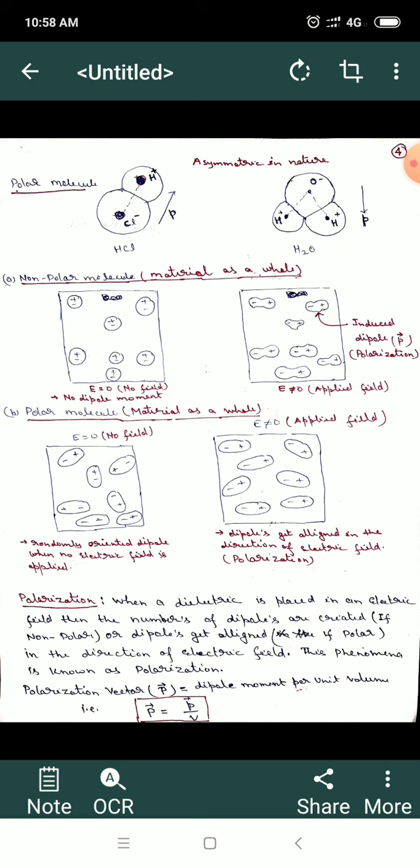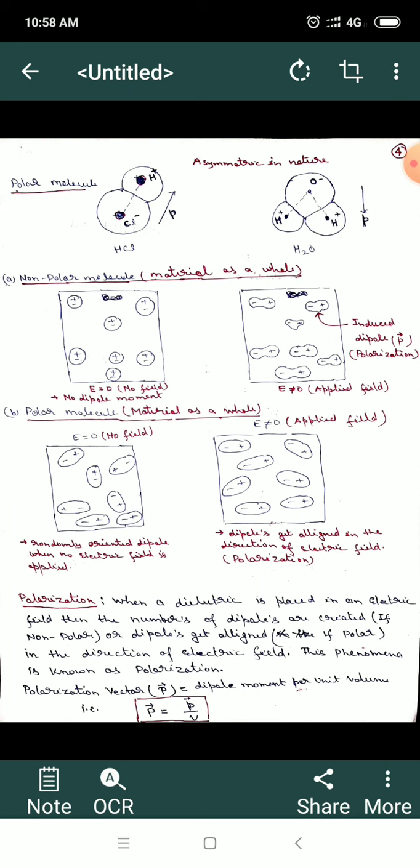Similarly, take the example of H2O, that is water. Here all the positive charges are gathered across the hydrogen atoms, and the negative electron cloud is gathered at the oxygen atom. So a tiny dipole is present pointing from oxygen to hydrogen. This is an example of polar molecules. Here I have given a few other examples of non-polar molecules and polar molecules.